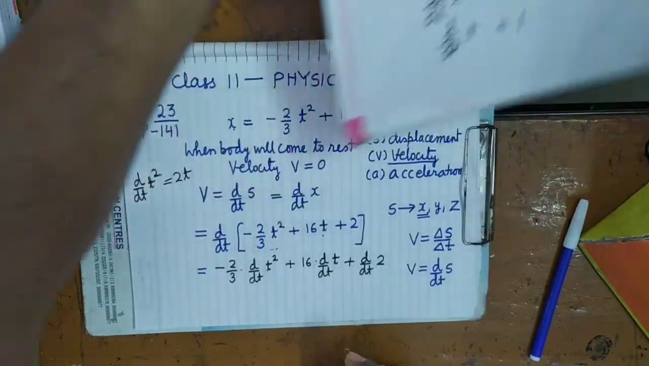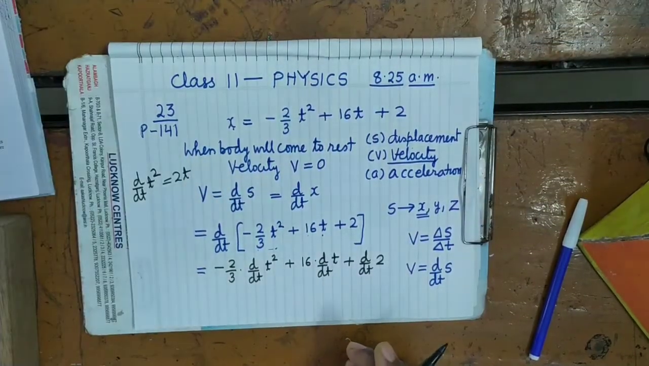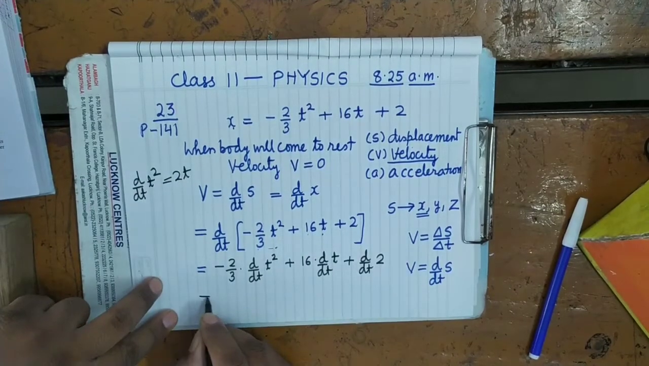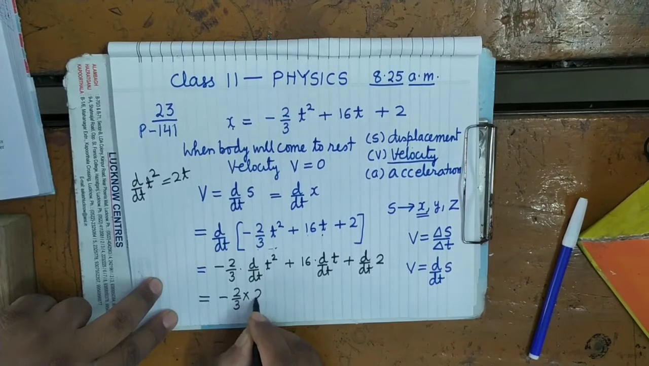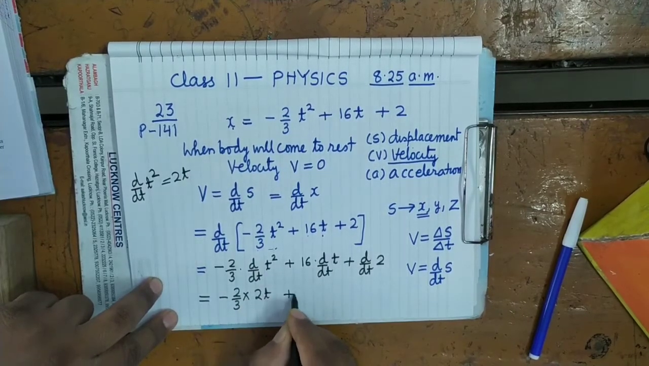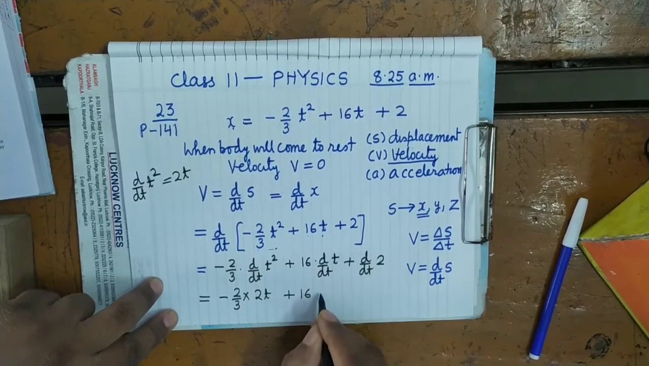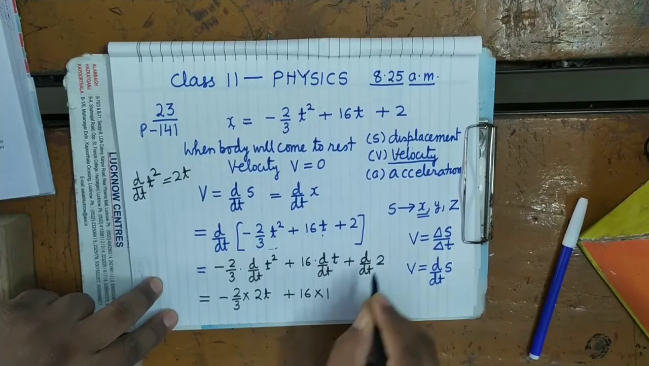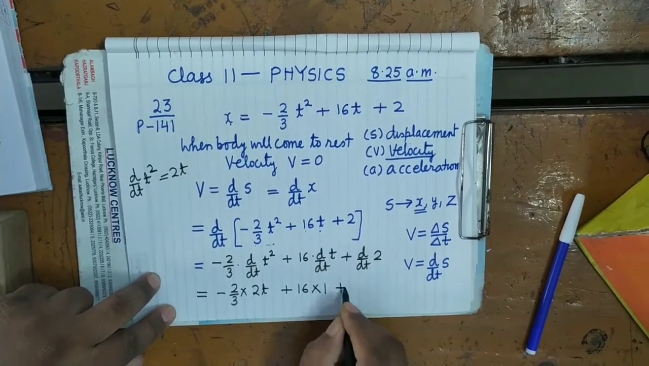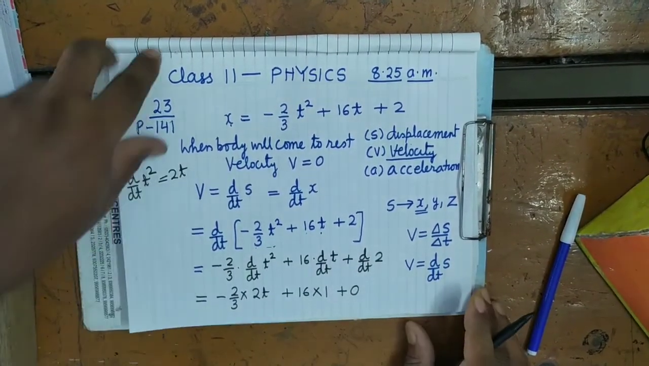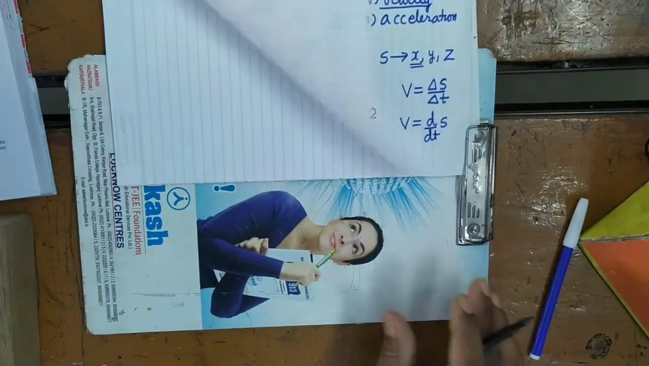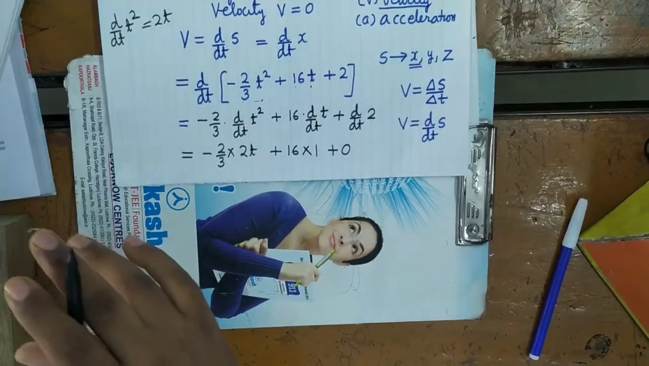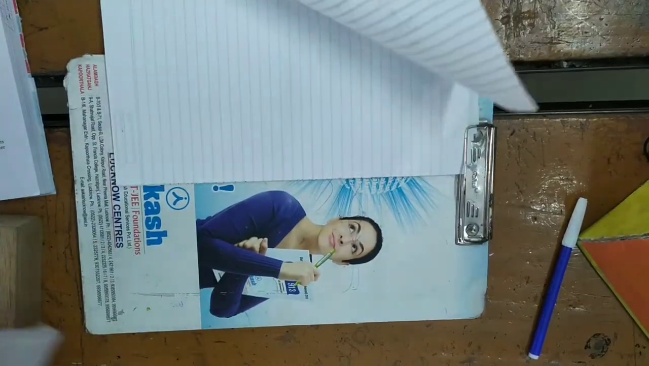So see here, you can write minus 2 upon 3 into 2 into t plus 16. D by dt of t means 1, and d by dt of a constant is 0. So when you simplify, what will you get? You can see here, on simplifying you will get this.